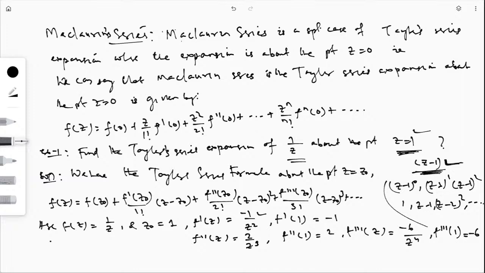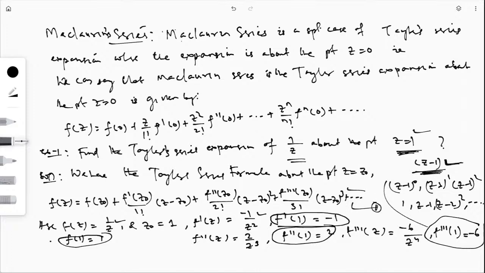Okay, similarly, these are the things. You can also evaluate f of 1. If f of z is 1 by z, then f of 1 is 1. Then f dash 1 is this one, f double dash 1 is this one, and f triple dash 1 is this one. So now I will put this here. In place of z naught, I will put 1 and these values. Let it be equation 1.